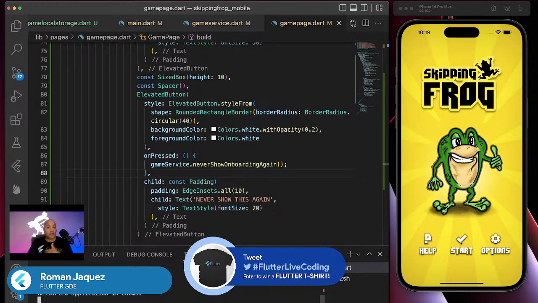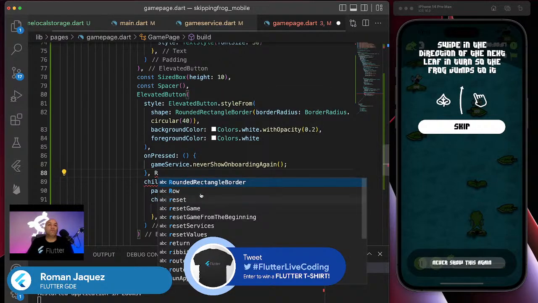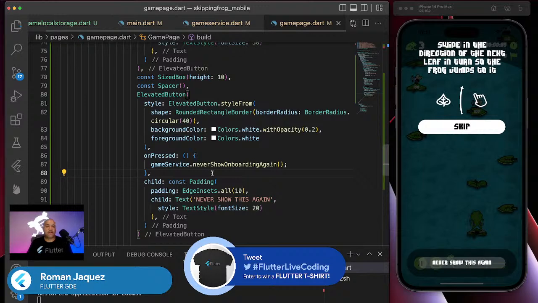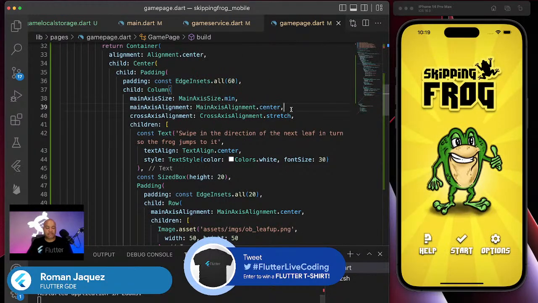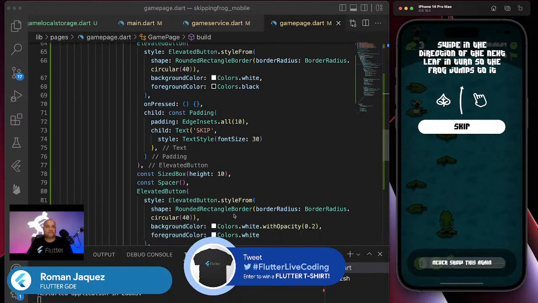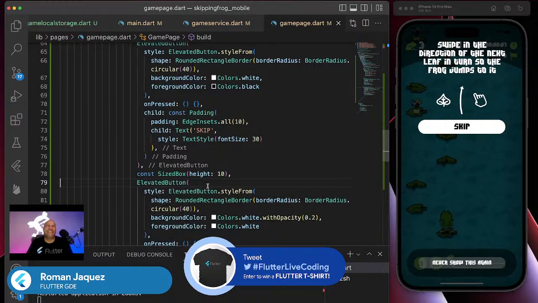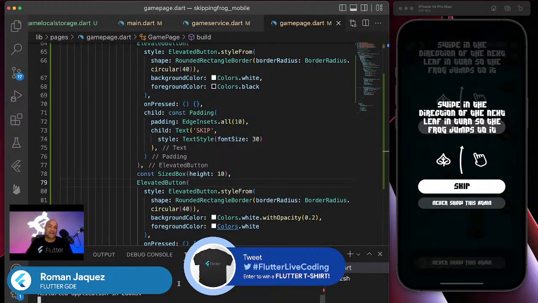And now let me show you. I'm going to hit start. I am a new user. Never show. Oh, what did I do? Okay, it's because of the thing right now. Let me reload it one more time. Oops, here I am with my wrong reloading. And okay, I did the main axis center. Perfect. Okay, let's try it again. I hit this. Why does it keep stretching over for me? Oh, because of the spacer. I left it there. Sorry, I meant to show you and then I left it there. I left the spacer.